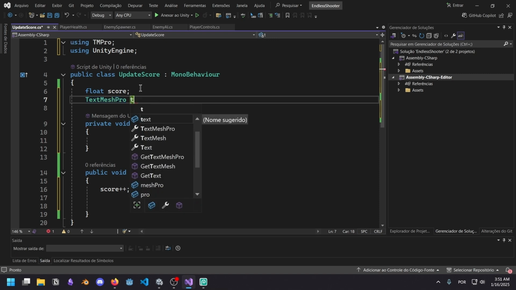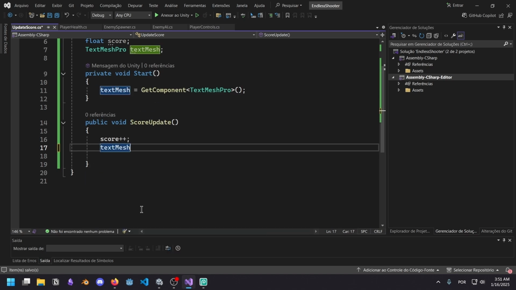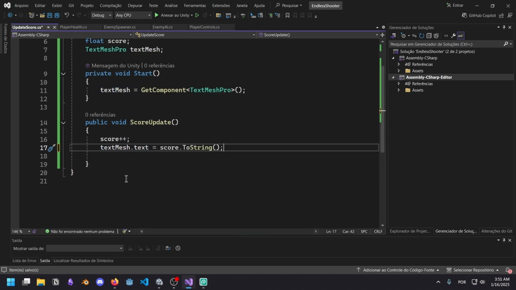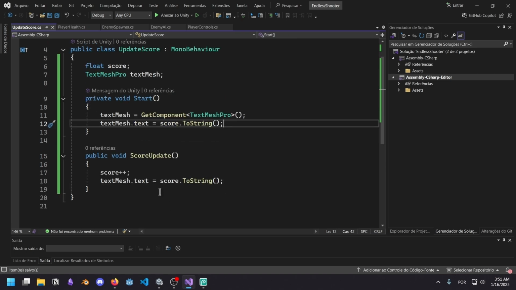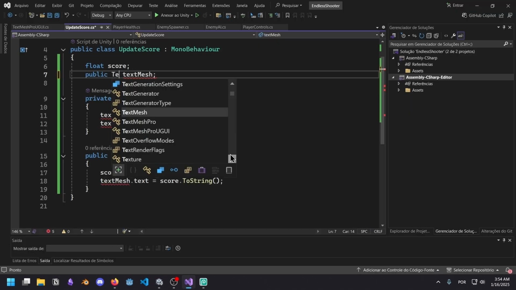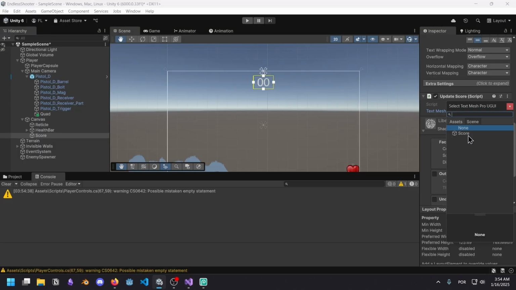I'm going to call this text mesh. Text mesh equals get component. What is it? Text mesh dot text equals score to string. Beautiful. Yep, this is definitely wonderful. Let's see if it works. Null reference exception, the most common error. Look guys, it has to be one of these text meshes. Maybe it's UGUI. Text Mesh Pro UGUI. It is indeed Text Mesh Pro UGUI.